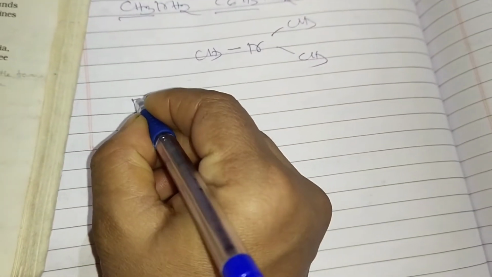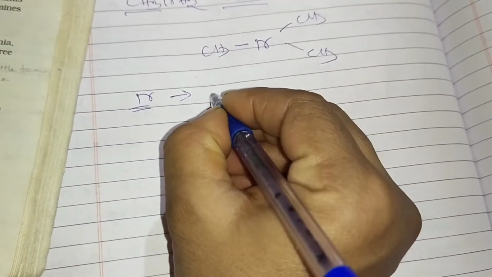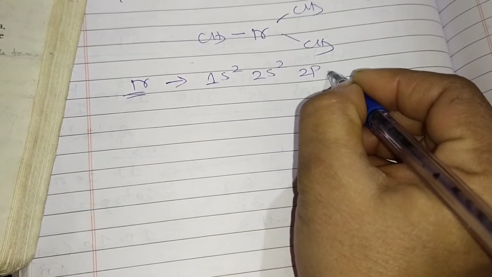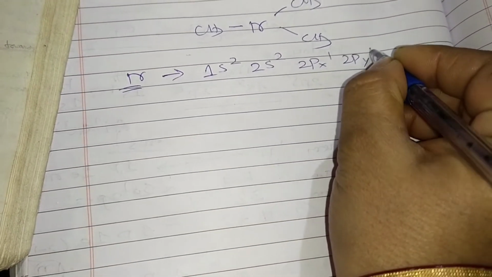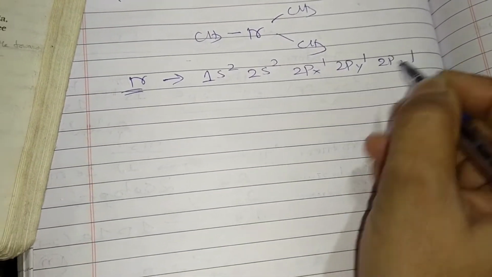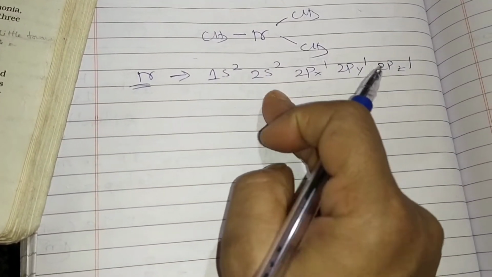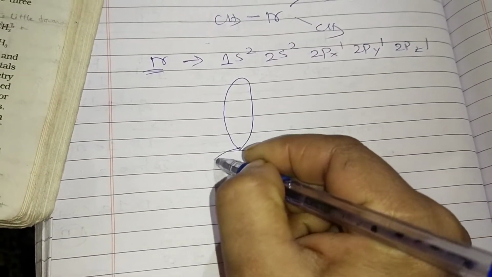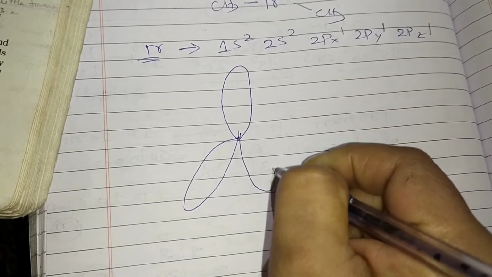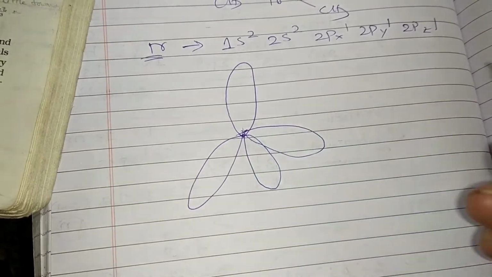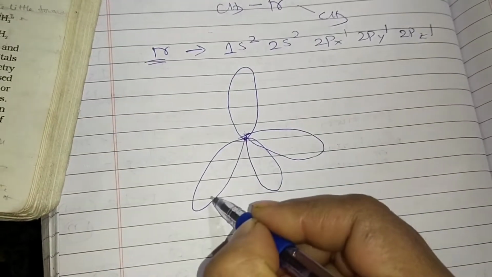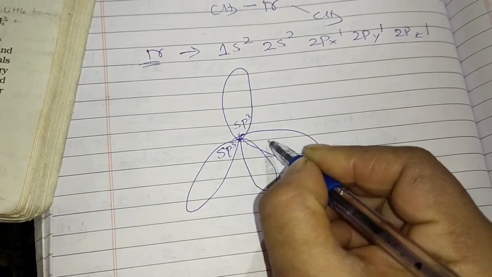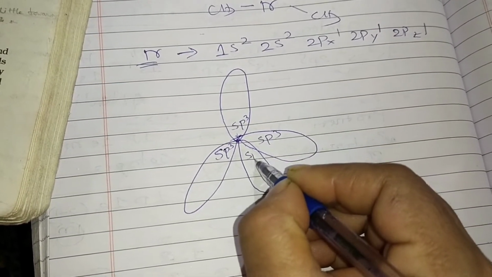Nitrogen, what is the electronic configuration here? Nitrogen's electronic configuration is 1s2, 2s2, 2px1, 2py1 and 2pz1. So what will the hybridization be? sp3. So sp3 hybridization means it is tetrahedral in shape. All of you know that. This one is an sp3 hybridized orbital, this one also sp3, this one also sp3 and this one also sp3.